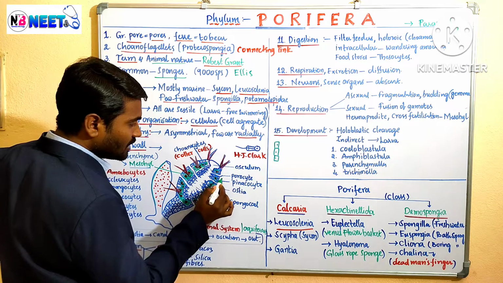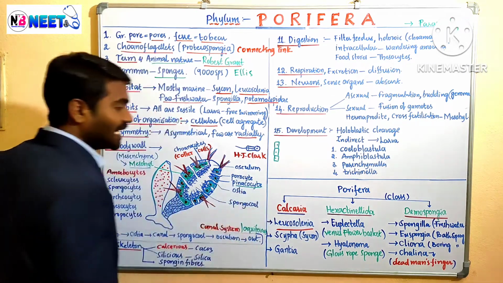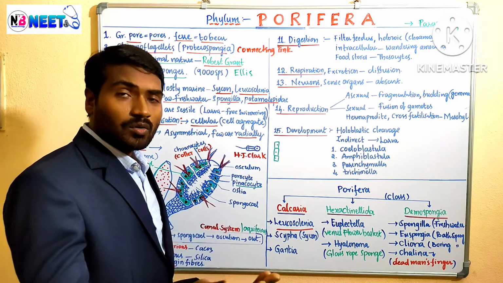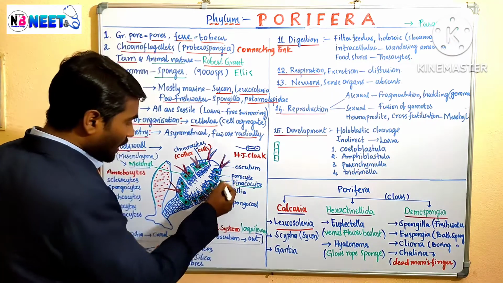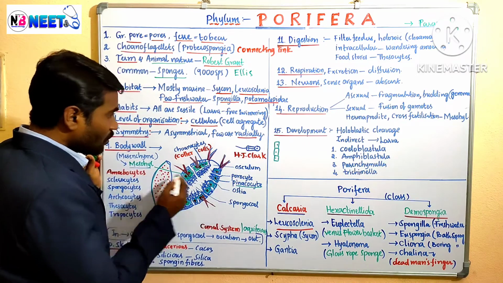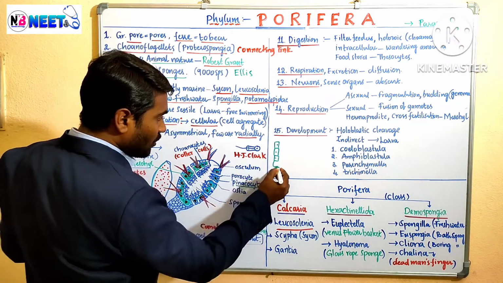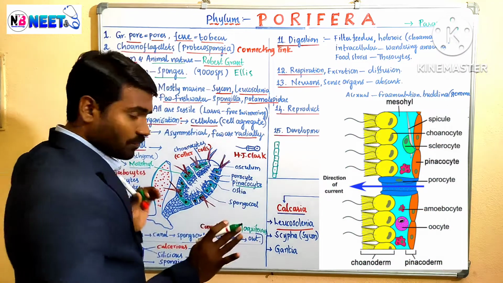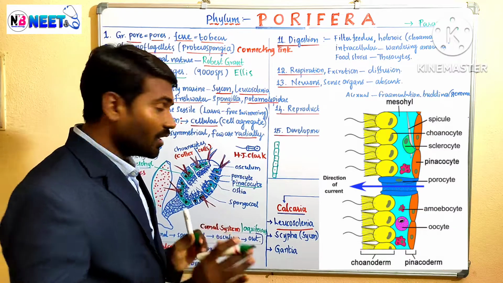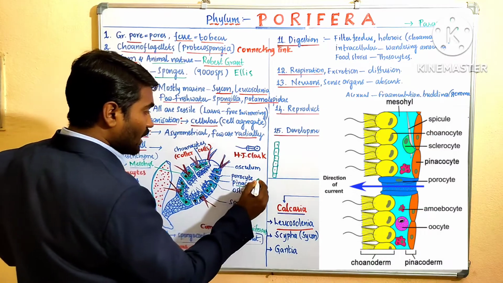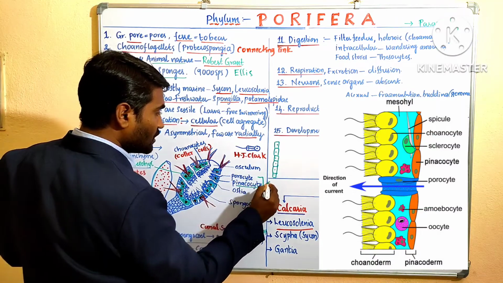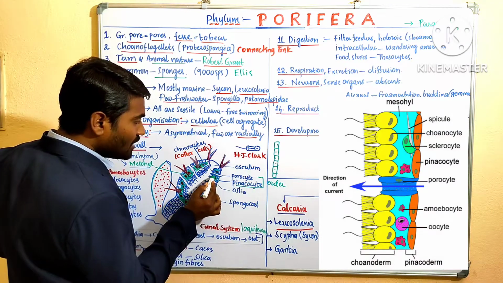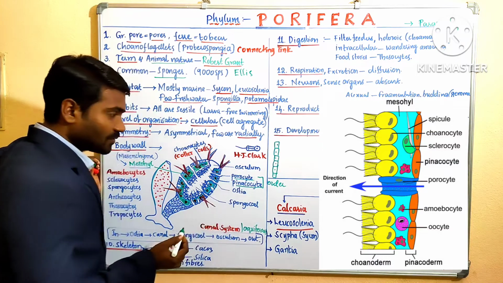These cells are pinacocytes. What are these? Pinacocytes are the outer cells which make a layer. So when all pinacocytes form a layer, the layer is called pinacoderm. Okay, and this outer area also contains oval shaped cells called porocytes.